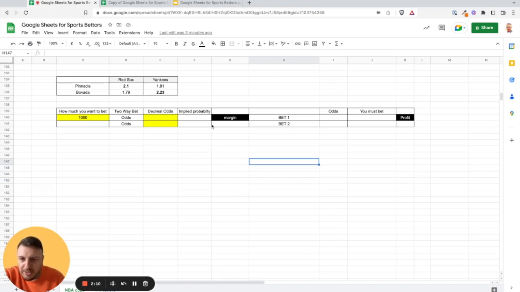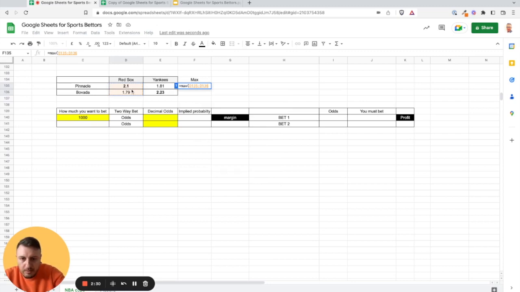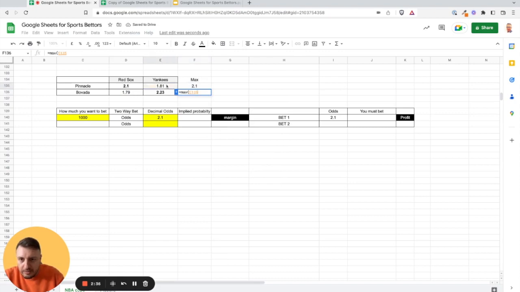So I already prepared this table. We have one game: Red Sox against Yankees. We have two bookmakers, and those are their odds. The first thing you want to do is calculate max odds. So I will use the max function, and you can do the same here. You will put out all the odds, and then you will see the maximum, and you will highlight the maximum odds.